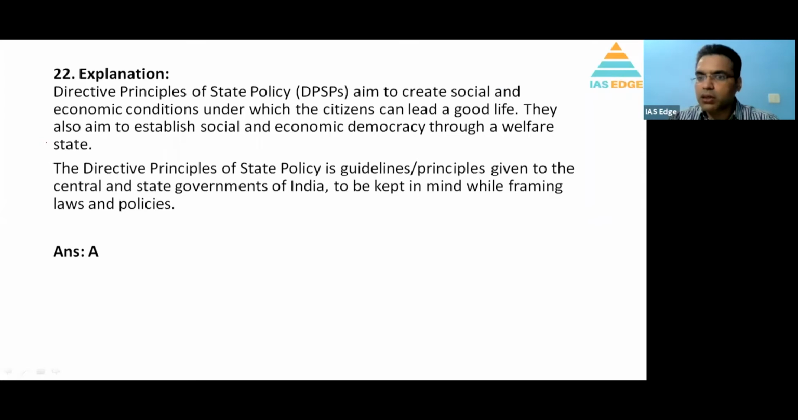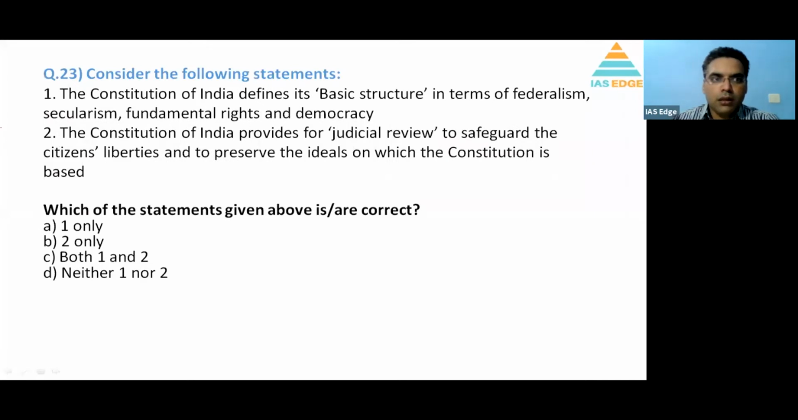So what exactly does a welfare state do? It focuses on ensuring that people are given certain kinds of social right, economic right, livelihood, job. These are the idea of welfare state.